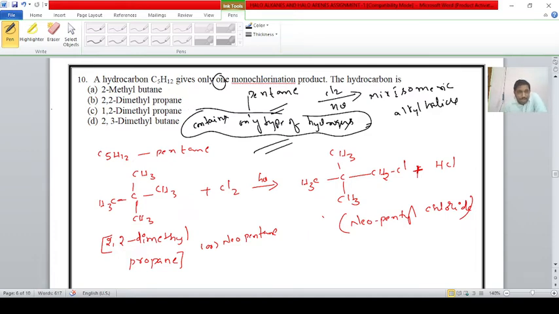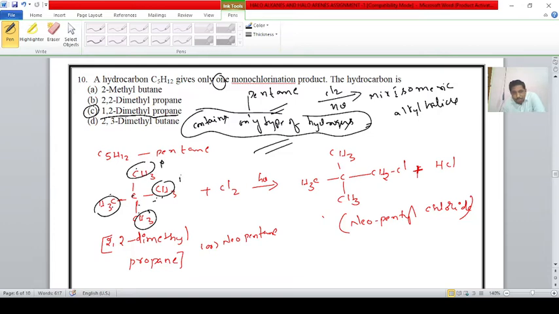For example, check the third option, that is 1,2 dimethyl propane. Here these 4 carbons come under primary carbon, because each is bonded to one carbon.